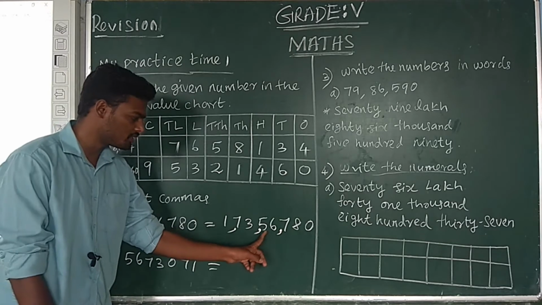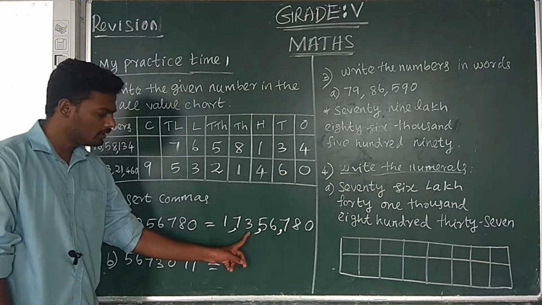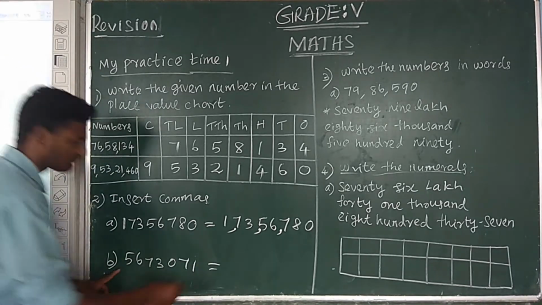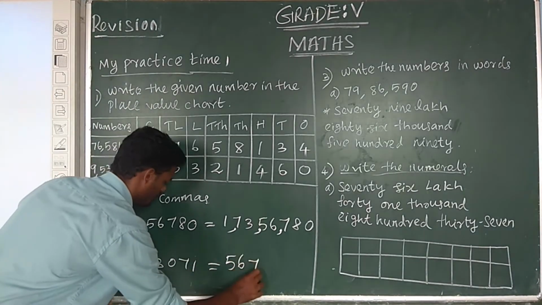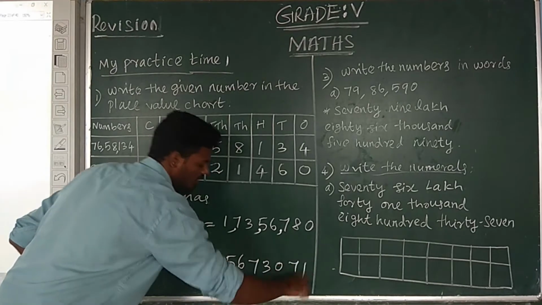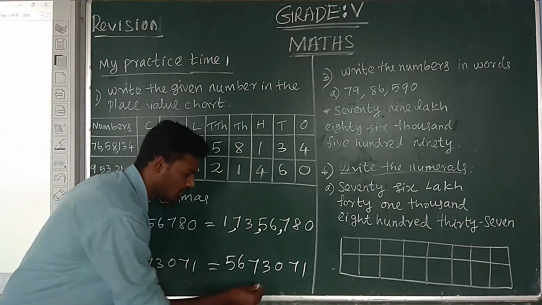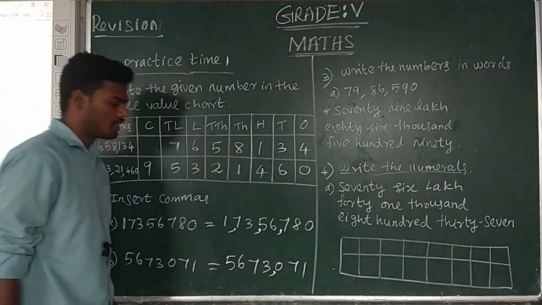Leave the 2 digits, next one comma. Leave the 2 digits, next one comma. And second question, 5, 6, 7, 3, 0, 7, 1. Insert the commas, first 3 digits and next one insert commas.